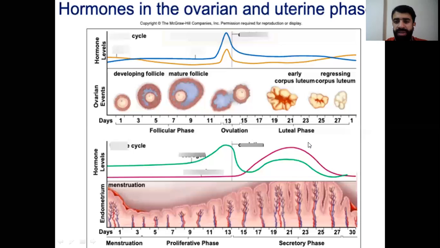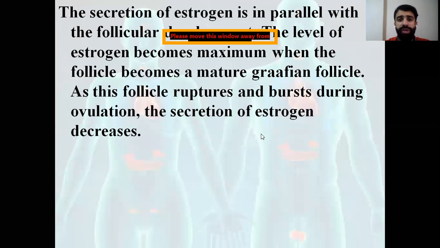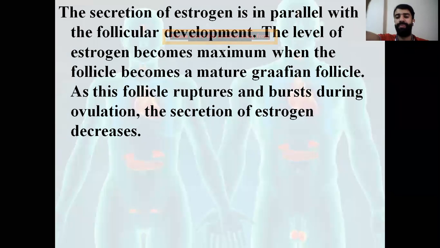where they are secreted by the corpus luteum before its degeneration into the corpus albicans, the white body, and the level will drop down and the cycle will occur again, again, and again. So the secretion of estrogen is in parallel in the follicular phase. The level of estrogen becomes maximum when the follicle becomes mature. So when the follicle becomes a mature follicle, the Graafian follicle, we will have the peak.